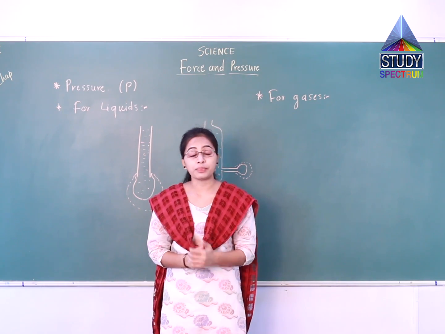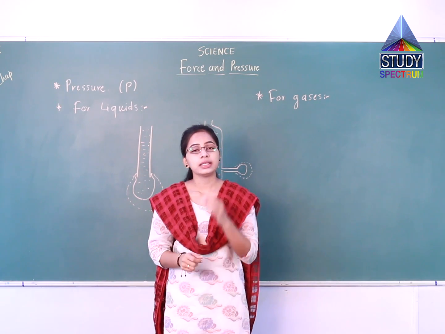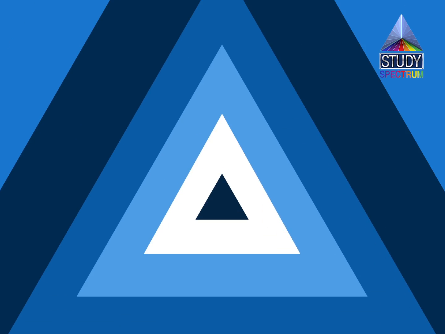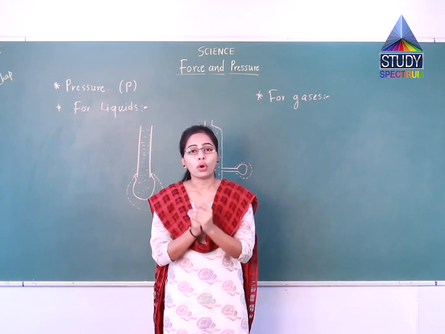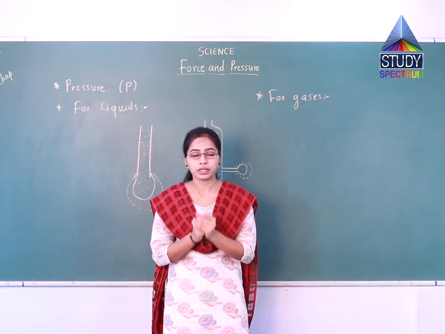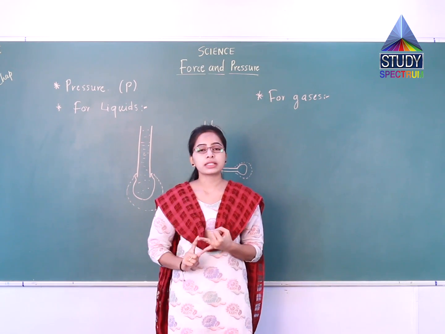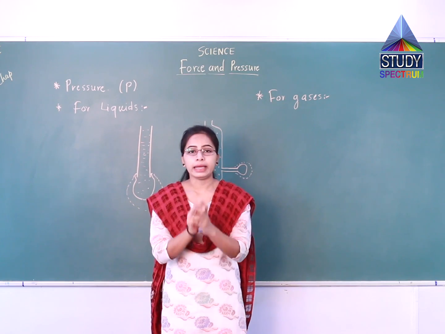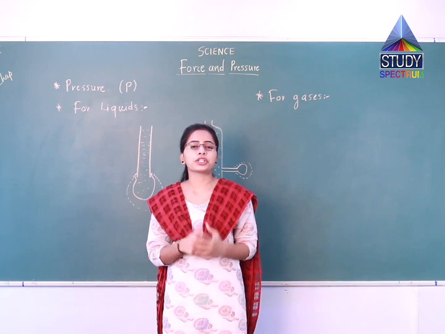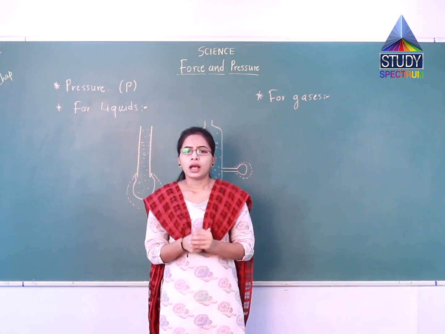So this example also tells us that gaseous molecules also exert pressure, which means solids, liquids and also gases exert pressure. This pressure is everywhere, we can say.